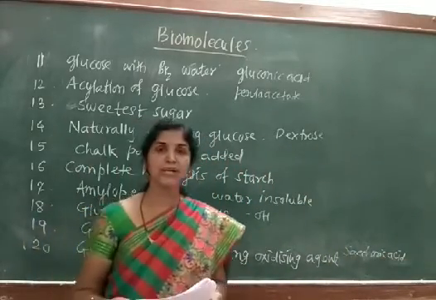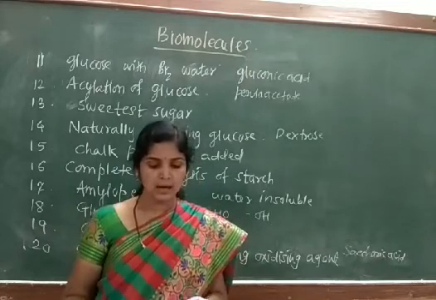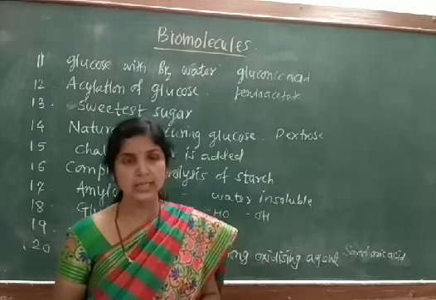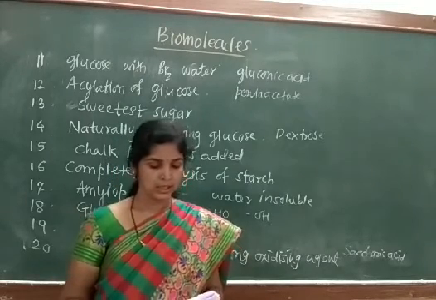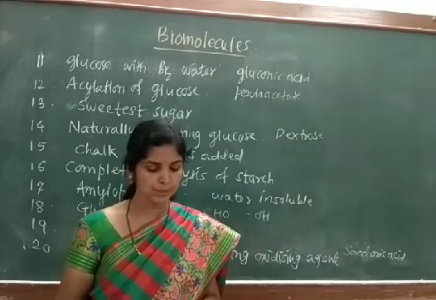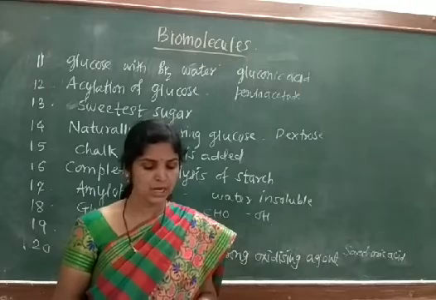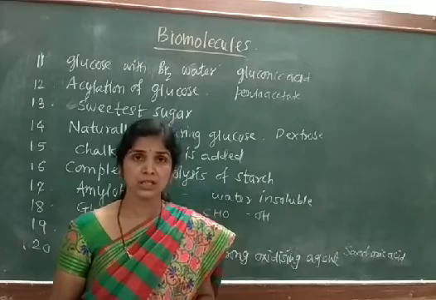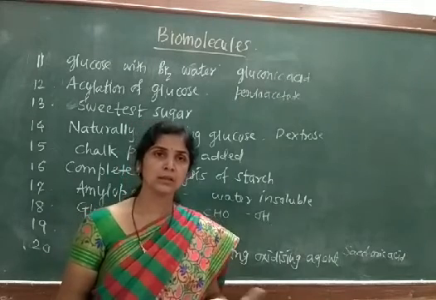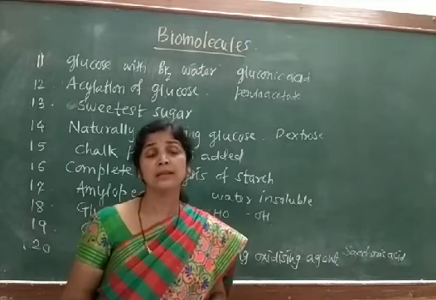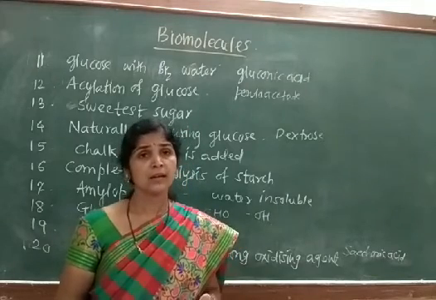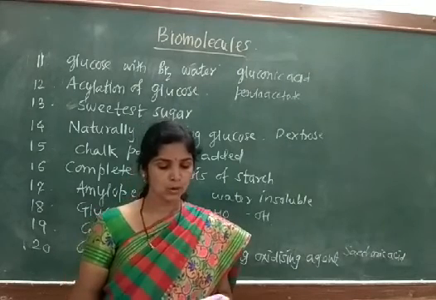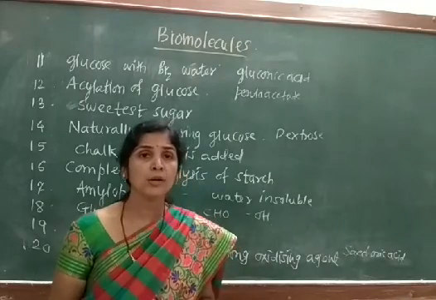Now question number 21. The letters D and L in carbohydrates represent. A is its optical rotation, B is its mutarotation, C is its direct synthesis, and D is its configuration. This question was asked in a different manner, and at that time we said that D and L represent the configuration. So the correct option is option D, its configuration.